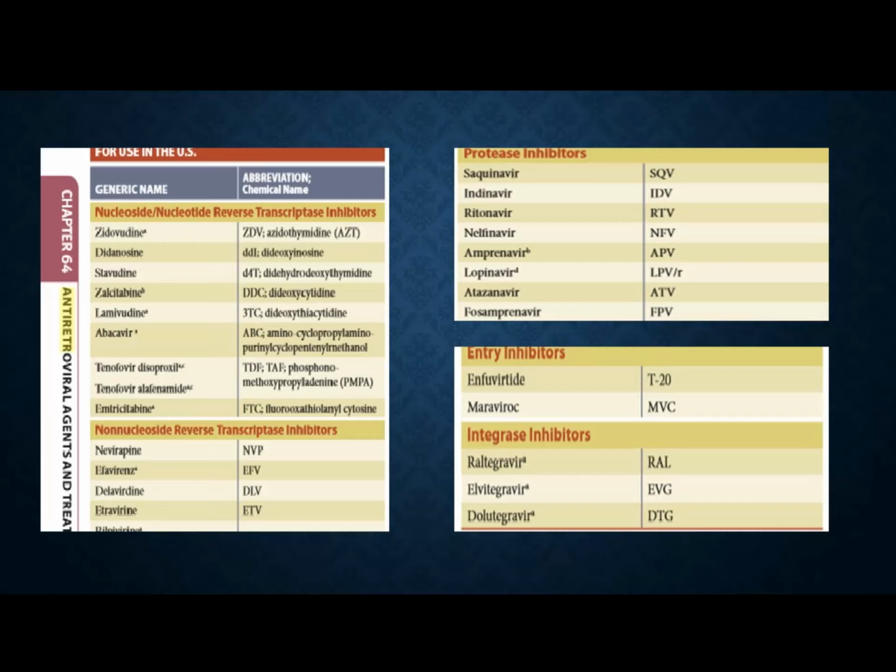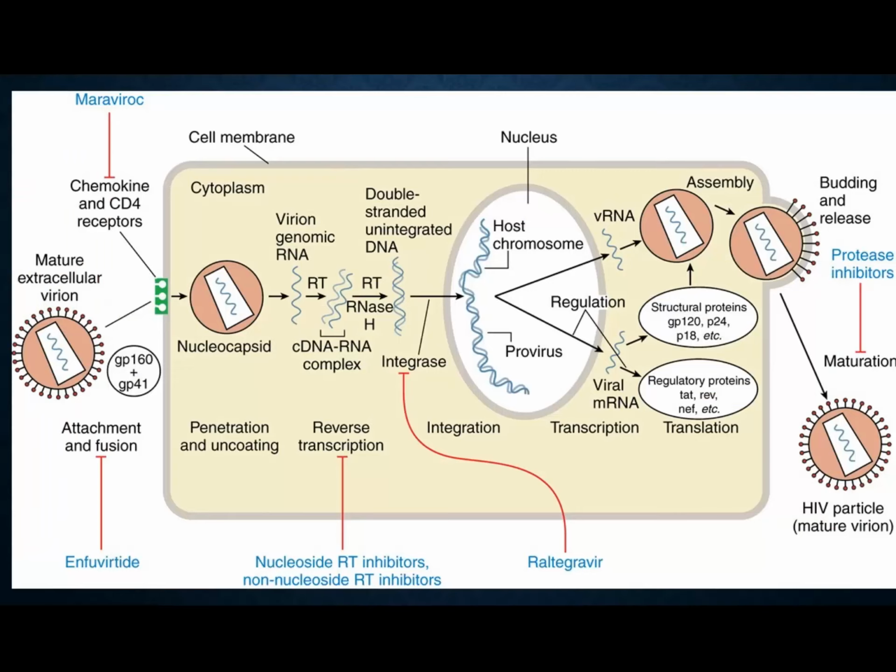They are preventing integration of the viral DNA into the host chromosome, and those drugs are raltegravir, elvitegravir, and dolutegravir. And these inhibitors may be given with drugs called pharmacokinetic boosters. That drug is cobicistat. So this is in brief a classification of these antiretroviral drugs.